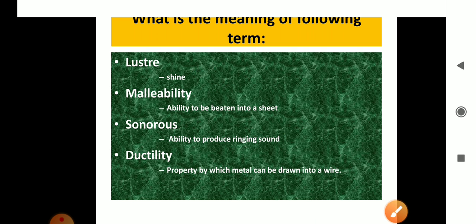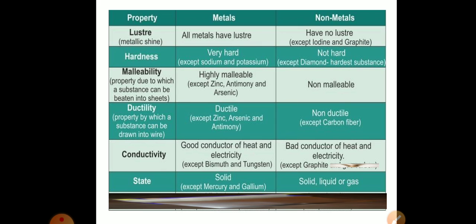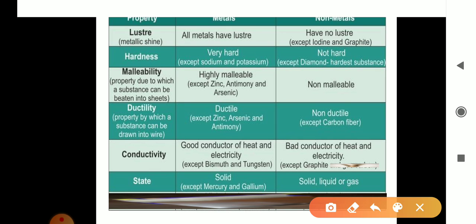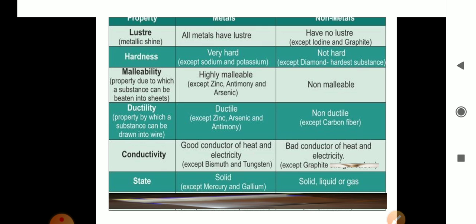Okay, the next is, today we will do the comparative study of the properties of metal and non-metal. Now see, the first property is luster. In previous videos, I told you all these properties of the metals. Now we will do the comparison between the metal and non-metal. The first column is property, the second column is of metal and the third column is of non-metal. Then see one by one.